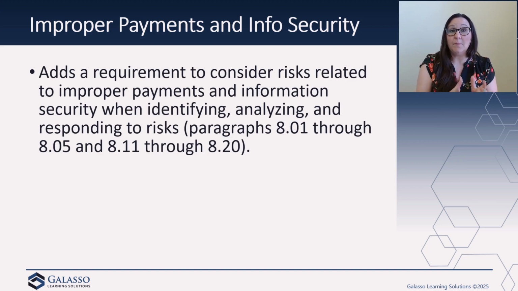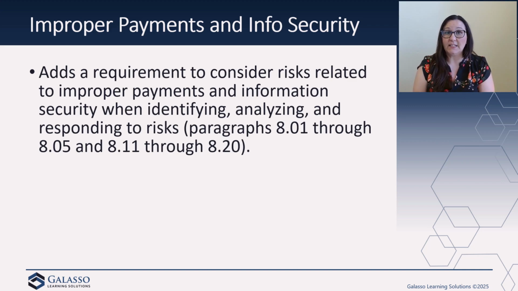And I will highlight on this slide that you see in the parentheses where we talk about paragraph 8.01 through 8.05. What that's referring to are the specific paragraphs within the Green Book that you can find this information. And so when you go to those areas, you are going to see for improper payments, we're talking about payments that might have been over or under, maybe something that doesn't have the proper documentation or a lack of approval. When we're thinking about our information security, is there unauthorized access? Is there installation of malicious software, automated attacks, all those different kinds of things.